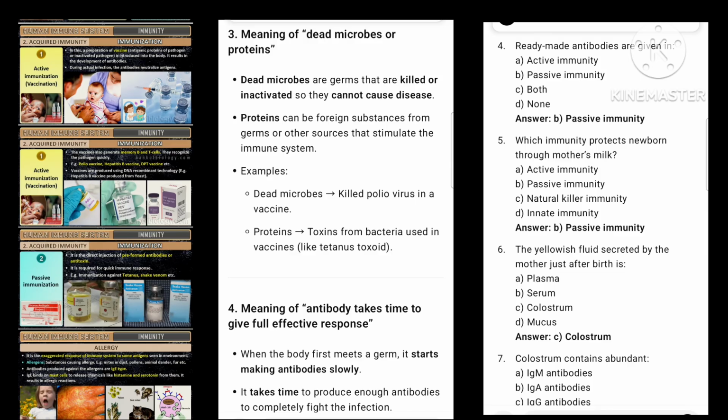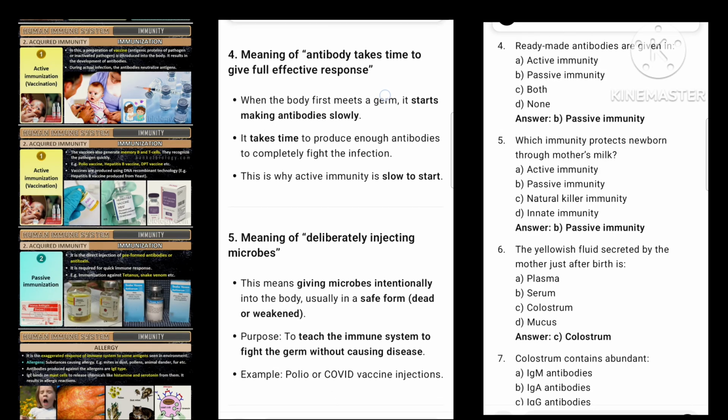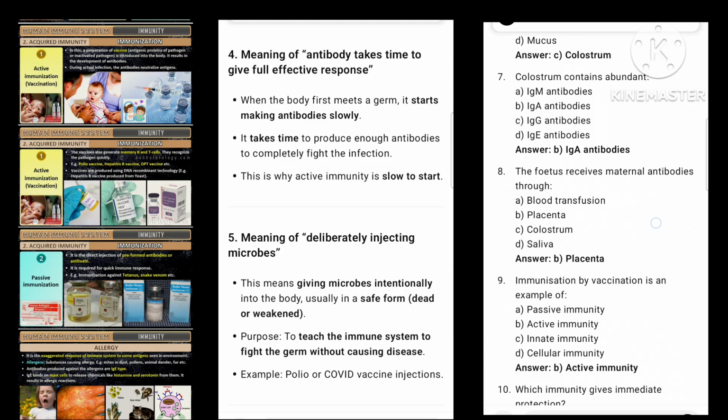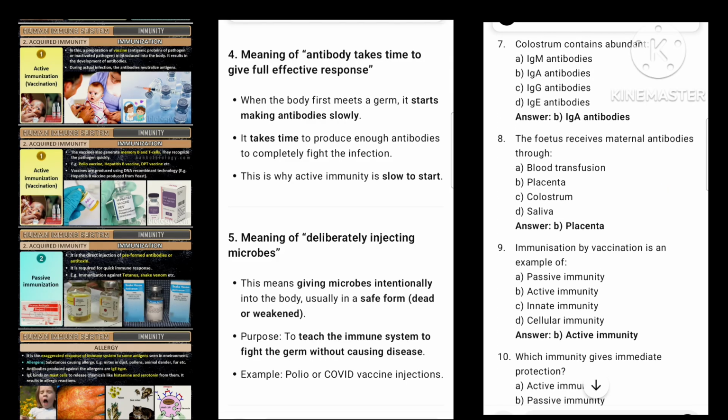4. Meaning of antibody takes time to give full effective response. When the body first meets a germ, it starts making antibodies slowly. It takes time to produce enough antibodies to completely fight the infection. This is why active immunity is slow to start.